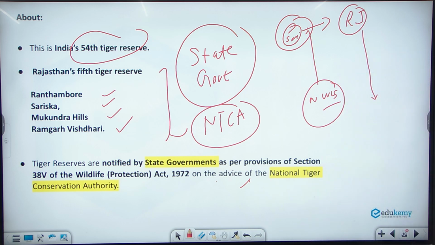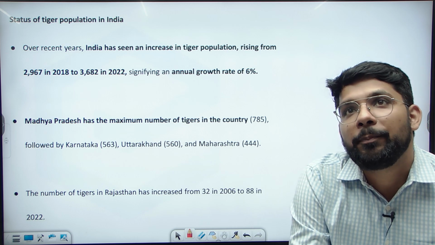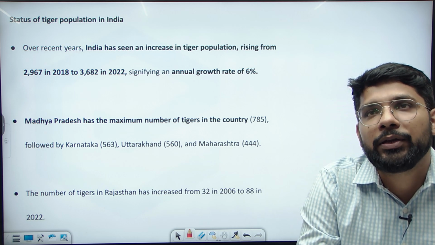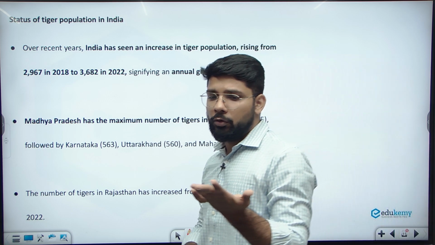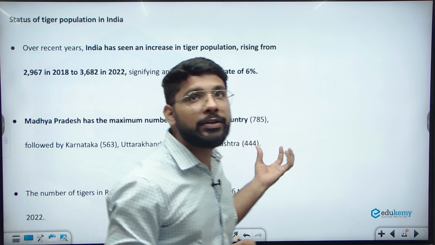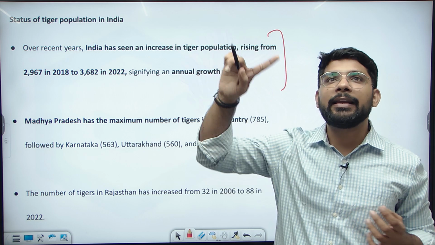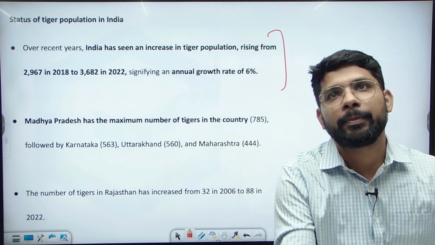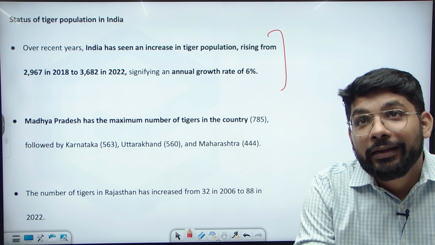Now let's move further: the status of the tiger population in India. This is important for your mains examination as well as the prelims. If there is a question related to the conservation under Project Tiger, you can mention this information. Over the years, India has seen an increase in the tiger population. From 2018 to 2022 there was a rapid increase.